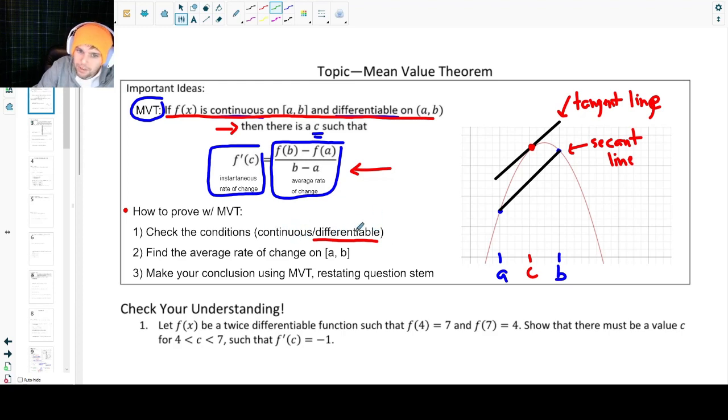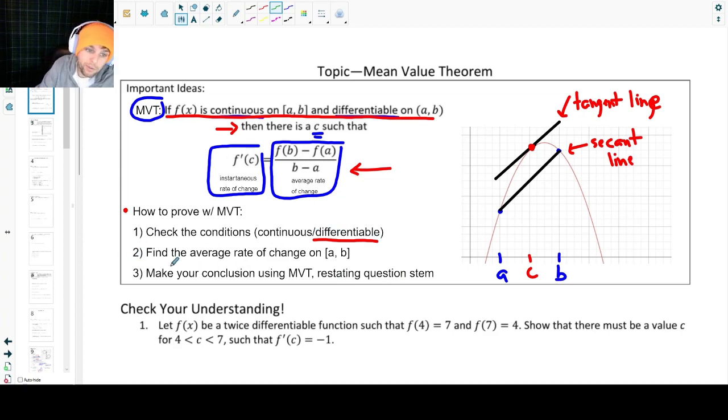Now, if you don't remember how to check if something is differentiable, there's a few things to look at, but one of the best ways is looking at the graph of the derivative if you have access to that, but you may want to look back at how to do that. You can also check continuous easily by looking at the graph of the function. Anyway, once you've met the initial conditions, it is continuous and differentiable.